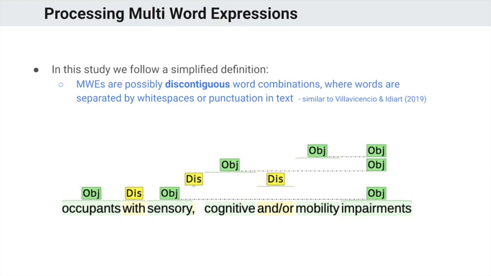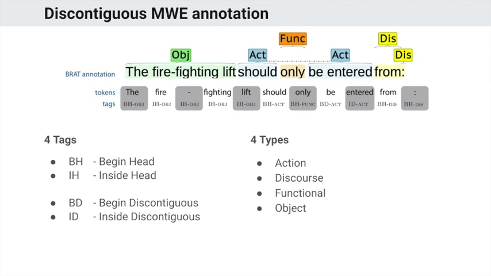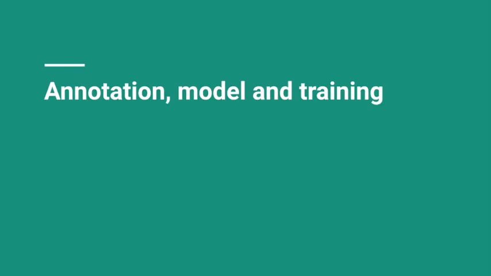And so we follow a simplified definition, where multi-word expressions are possibly discontiguous word combinations where words are separated by white spaces or punctuation in text. Multi-word expressions are often annotated as part of a treebank, but here we are not working with trees. And so we rely on an alternative, modified BIO tagging scheme. Specifically, we also omit the outside tag. So we end up with 4 tags and 4 types. And for functional and discourse spans, we don't really find any discontiguous spans. So actually, we end up with 12 classes.